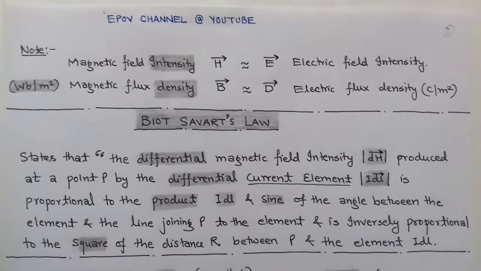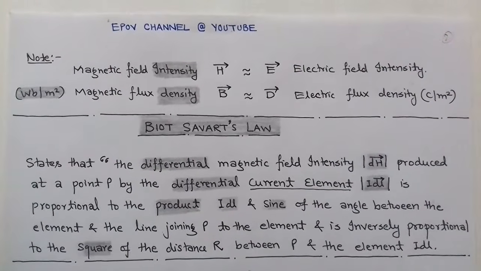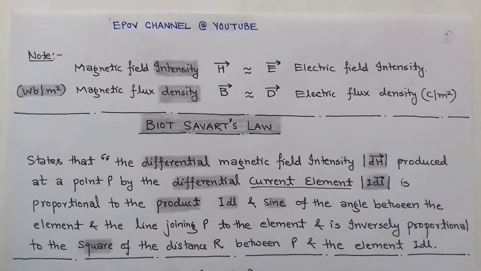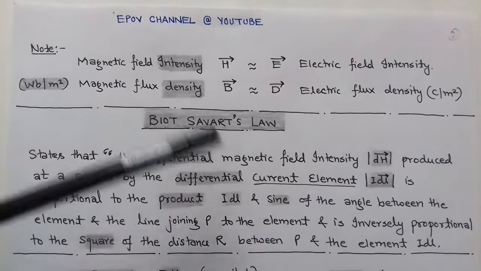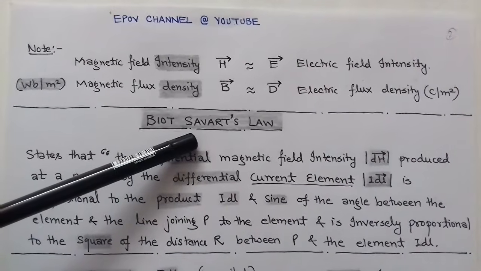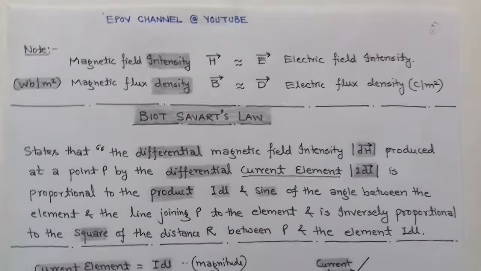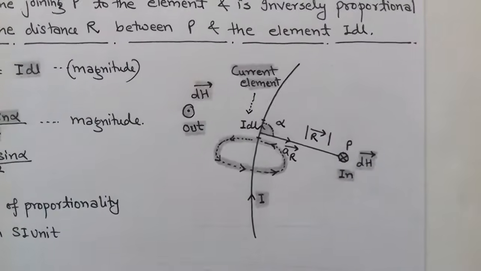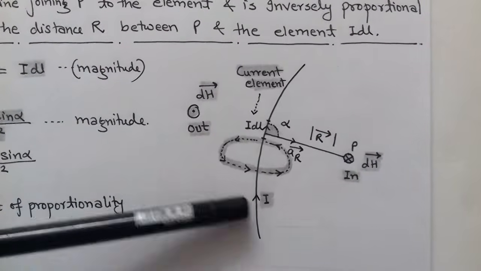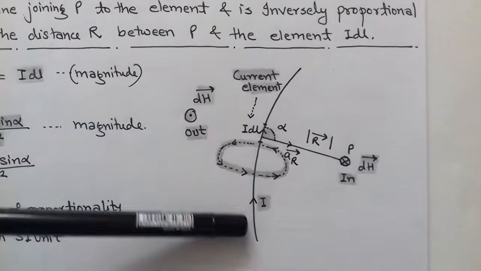As we know, the steady magnetic fields are governed by two laws. One is Biot-Savart's law and second is Ampere's circuit law. So we talk about the first law, called Biot-Savart's law. To explain this, we consider a wire which carries a current I. It means that through this wire a steady current, DC current I, is flowing.